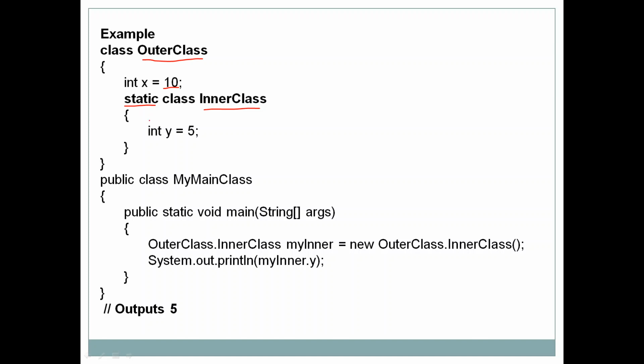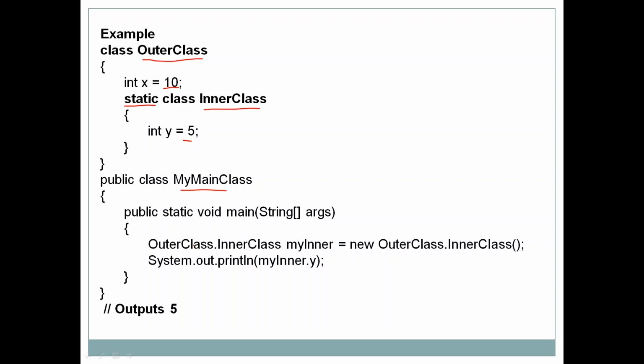Then inside the static nested class we have a variable declared: int y equals 5. So it has a variable y declared, and the outer class also has a variable x declared. Then we have one more class, a different main class. So public class MainClass, and this is not inside any other class, remember, it is a separate class. And we have a main method inside this class. Inside the main method we are trying to create an object of the static nested class.